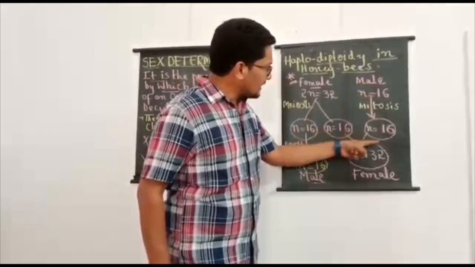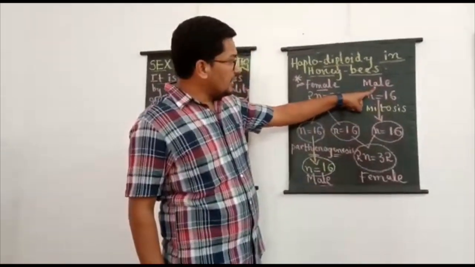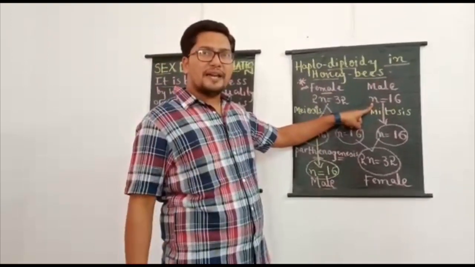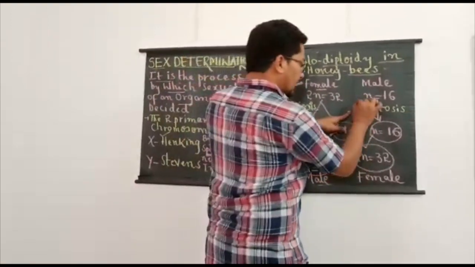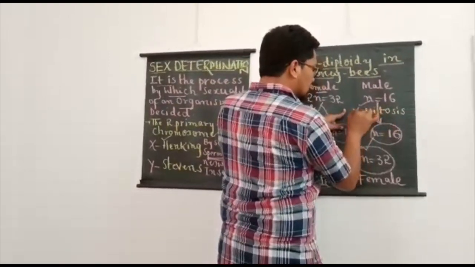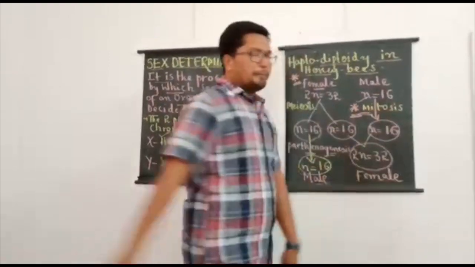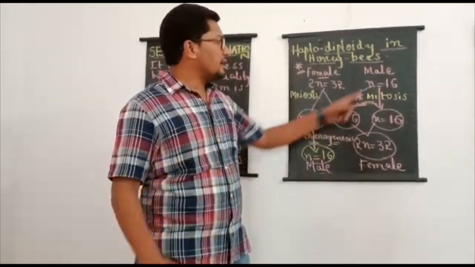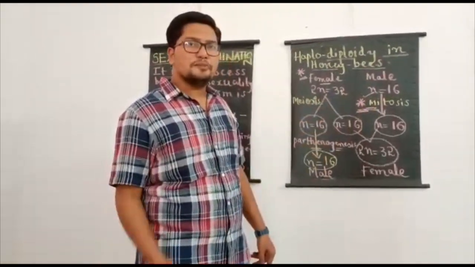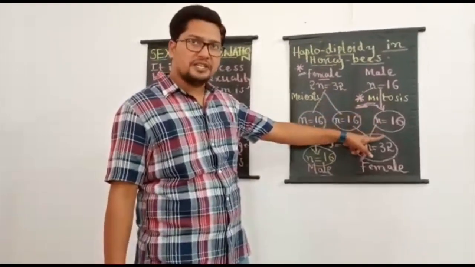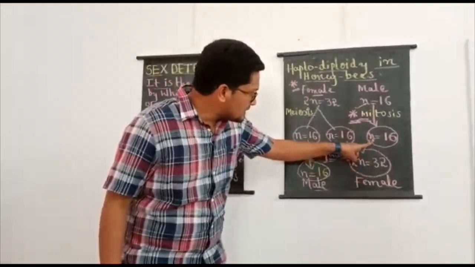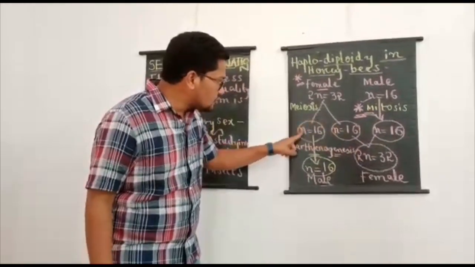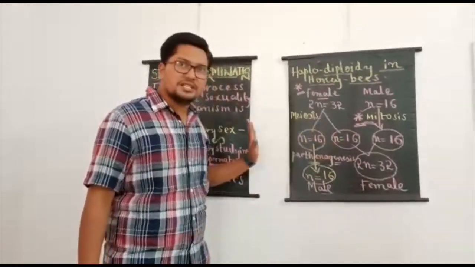And here you can see the speciality, the male honeybee is already haploid in nature, so it cannot produce gametes by meiosis. Now it produces the gametes by mitosis. Very important point. Male honeybees produce the gametes by mitosis. Why? Because they are already haploid in nature. So now here is the sperm, N equals 16. Here are the two female gametes, that is ova, where N equals 16.